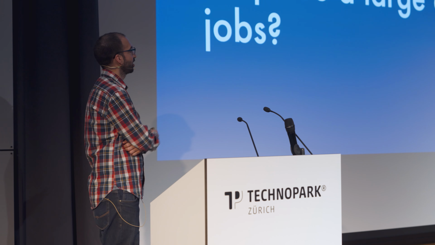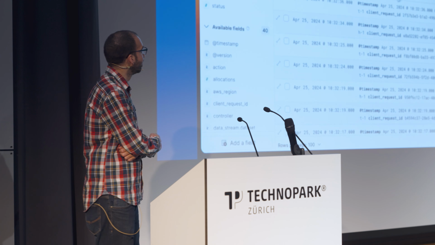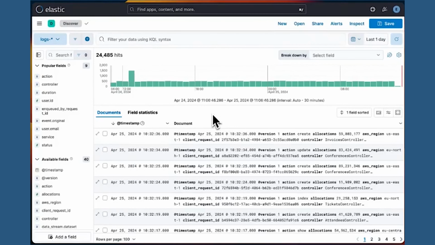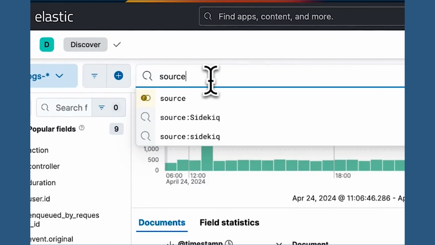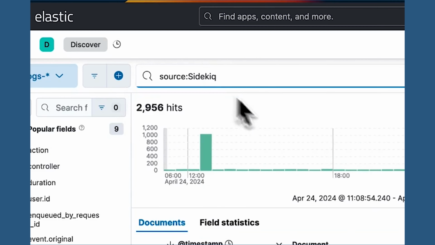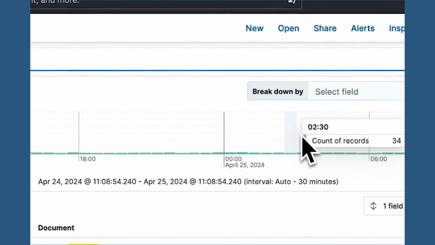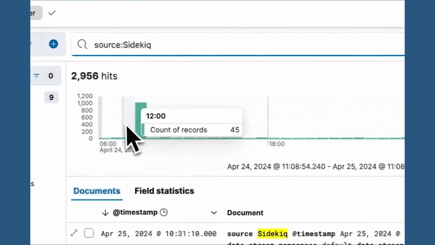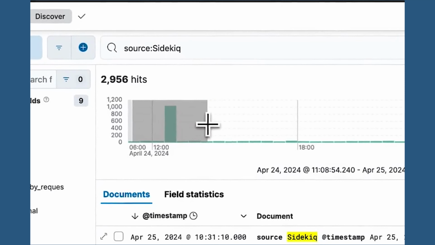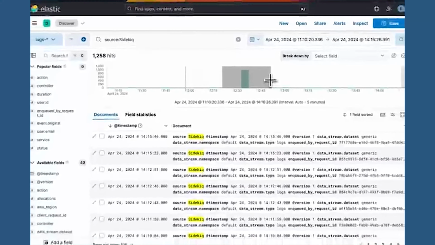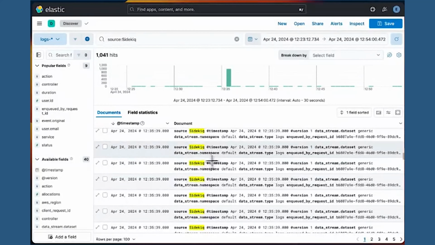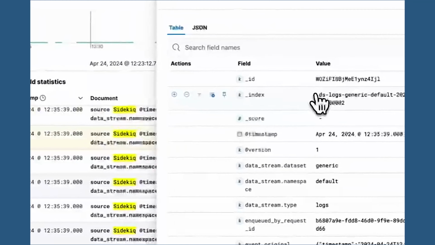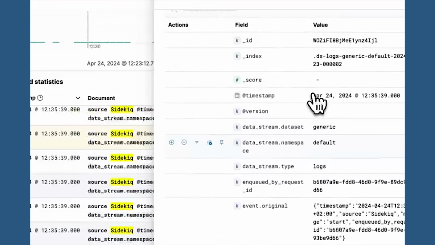So next, we wanted to ask, why did we suddenly enqueue a large amount of jobs? Again, we're going to start from all of our logs. And we're interested in jobs, so we're going to start by filtering the Sidekiq logs only. And here we can visually see that this app doesn't have a lot of activity except here. So we're going to try to focus on those log lines there. We know roughly when they appeared.